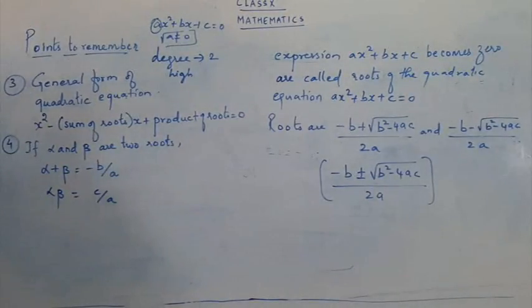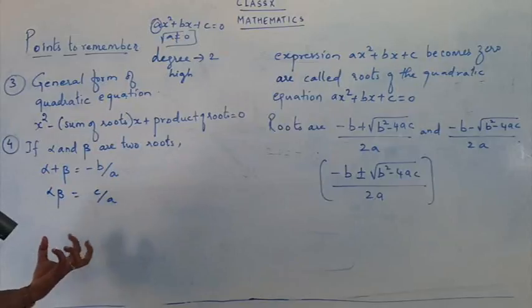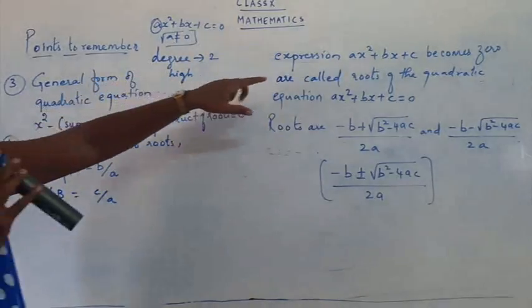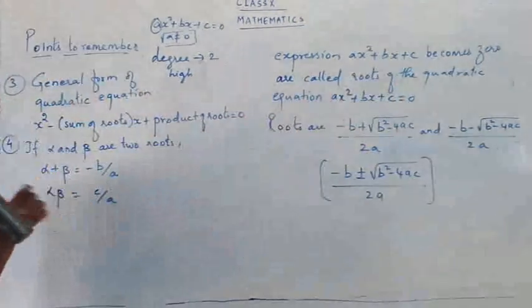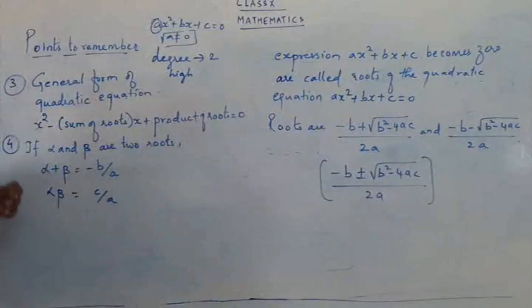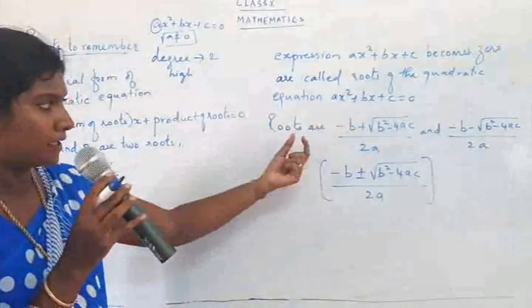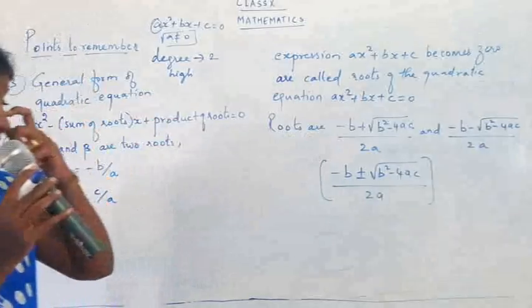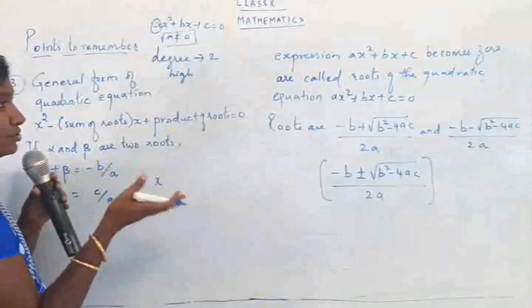The second point is the roots of the quadratic equation. It is the value of x such that the quadratic expression ax square plus bx plus c becomes 0. So when the expression becomes 0, we get the value for x. When you substitute, that is just getting the value for x, the solution for x. I'll just tell you what that value, the root, is.